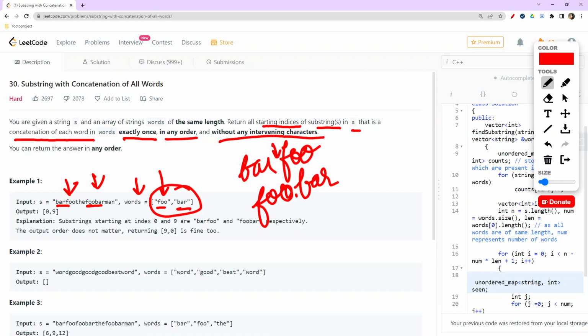So in between, any other character shouldn't be there. These are the few points which we are required to keep in mind while doing this question. And at the end, you can return the answer in any order. That is, the indices which we'll get, 0, 9 and 9, 0, both of them are perfect answers. So this is what they want from us.